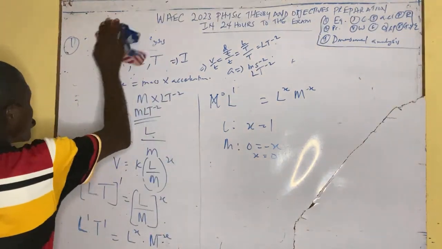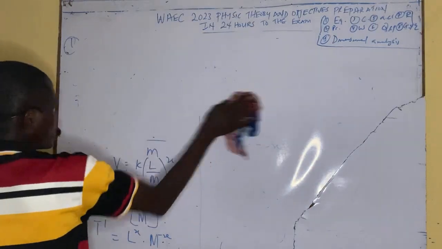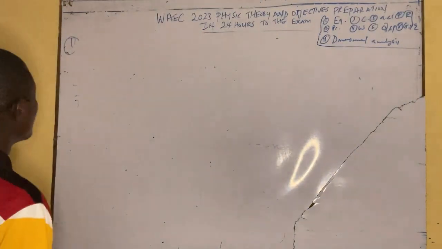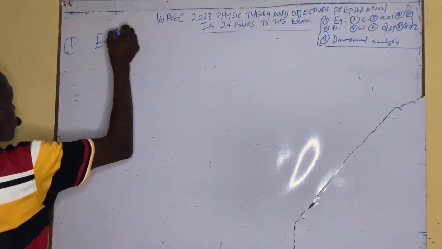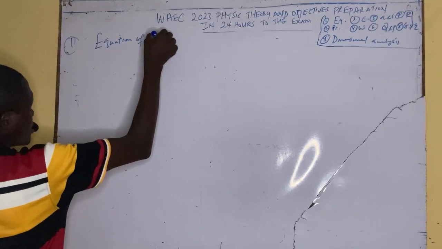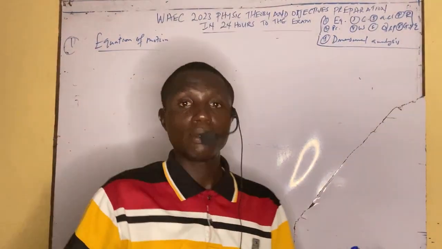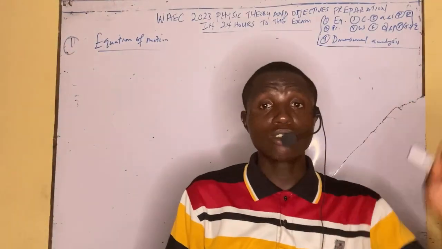I'm going to the aspect of the equation now. Now I'm talking about equation of motion. I told you it's a very wide topic, but it can be very, very interesting. So now the equation of motion has to do with two aspects, the kinematic aspect of it and the equation under motion.